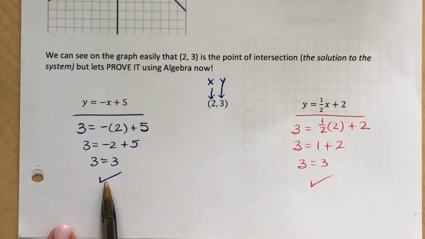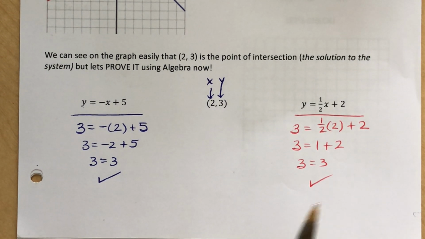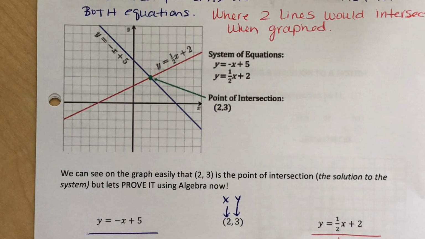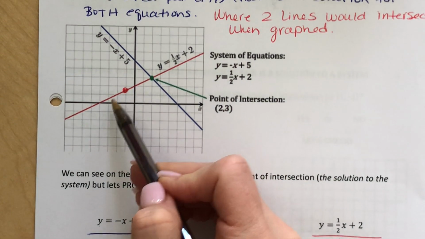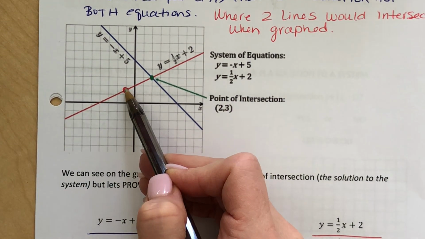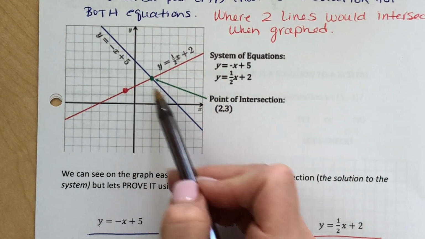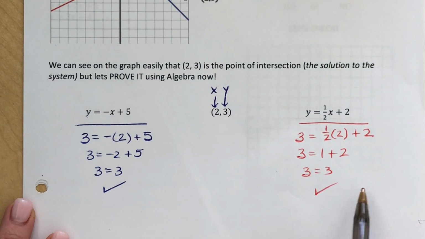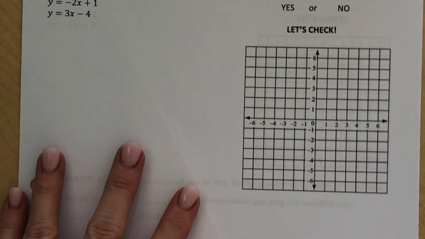And now because I have two checks, a check means yes, yes, it's on the line, and I can guarantee then that it is the point of intersection, okay? Because there are times where it might check for one but not the other. Like let's say I had a point right here. This point, -1, +2, would check for the red line if I plugged it in, but it wouldn't check for the blue. And if you get a yes and a no here, then no, it's not the solution to the system.